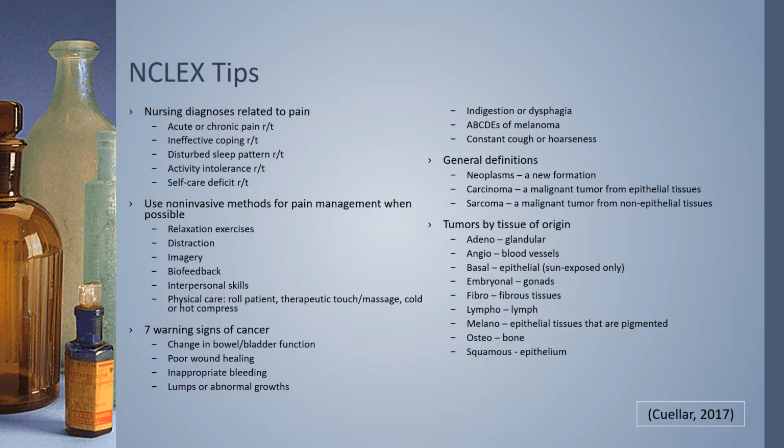Some NCLEX tips for cancer pain management and cancer in general. So nursing diagnoses related to pain here. There's also some that can be related to the cancer itself. It depends on what it's related to and is evidenced by for each patient. Notably, obviously, acute and chronic pain, ineffective coping, disturbed sleep pattern related to the pain, activity intolerance if they're unable to move because it's too painful, and self-care deficit, much the same if they're unable to take care of themselves related to their pain.